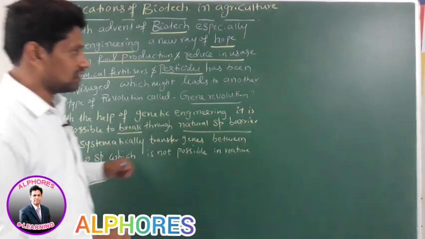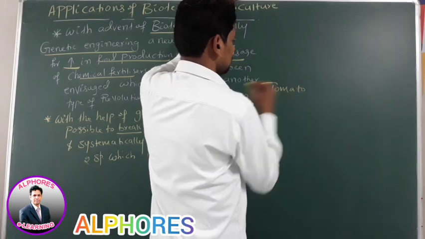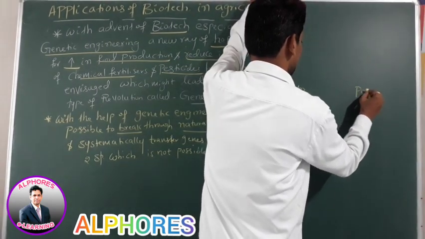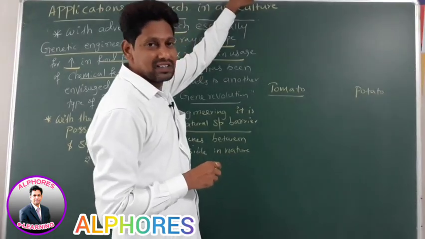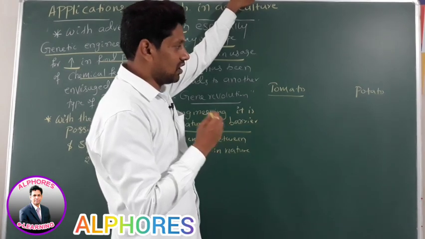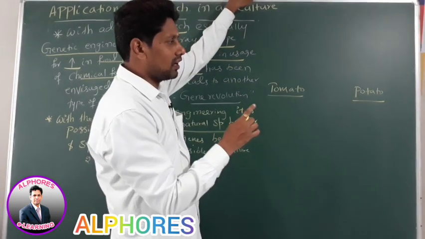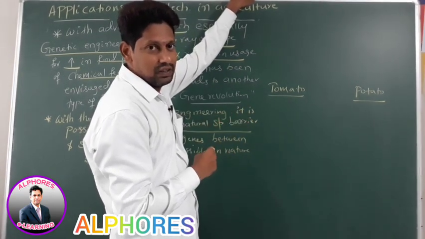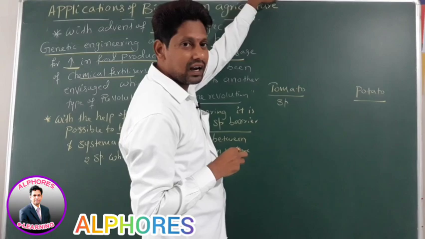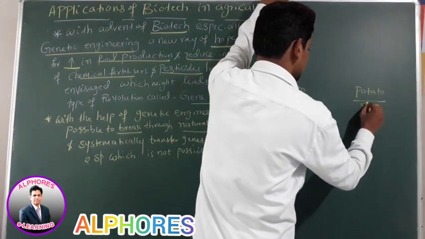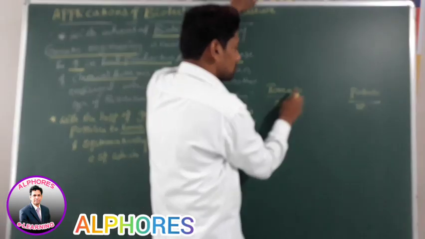See this statement, sir. Here I am taking two plants. One is a tomato plant, and second one is a potato plant. Sir, what is the scientific name of tomato? Lycopersicon esculentum. What is the scientific name of potato? Solanum tuberosum. Therefore, these two belong to two different species.